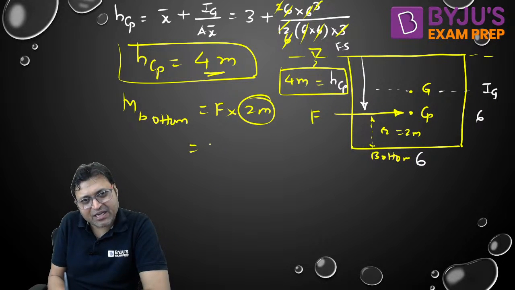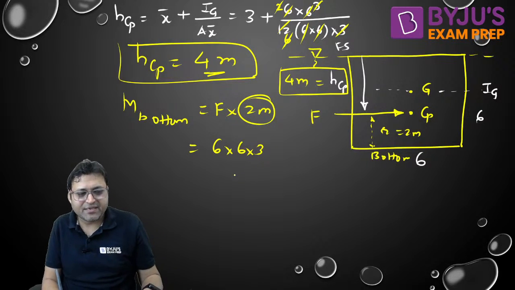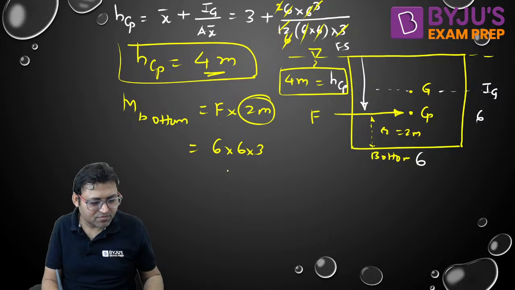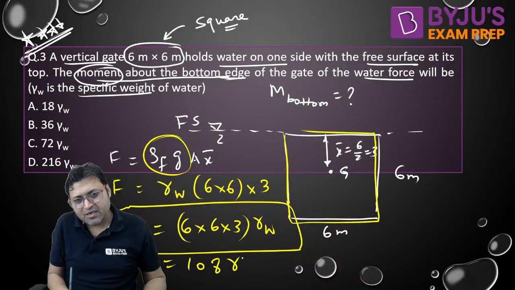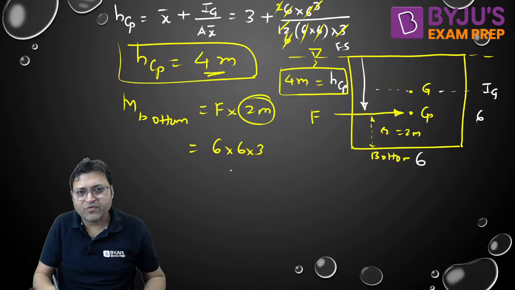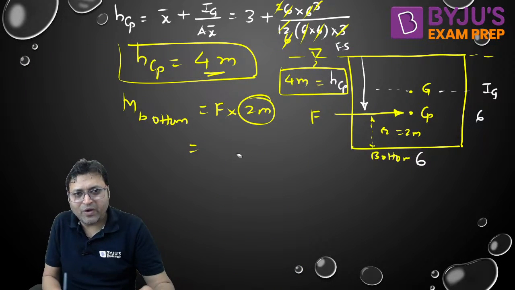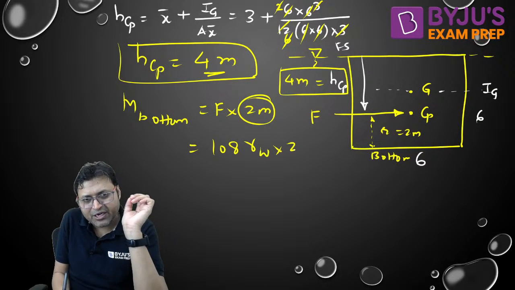So F is equal to 6 into 6 into 3 into gamma. How much is that? It was 108 gamma W Newton. This was force. So we can say it will be 108 gamma W into 2.